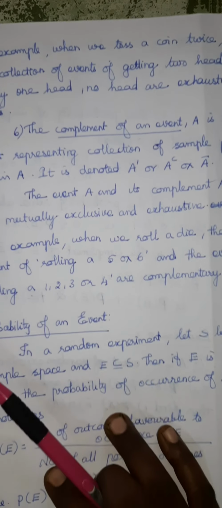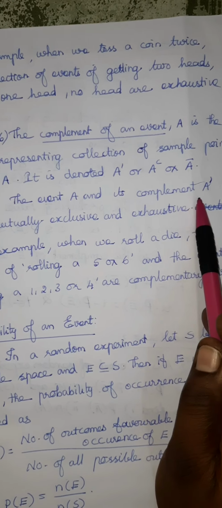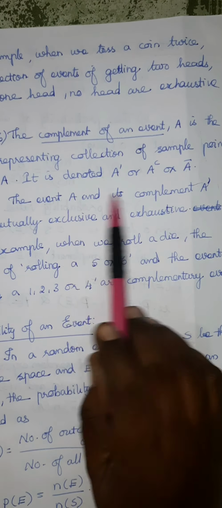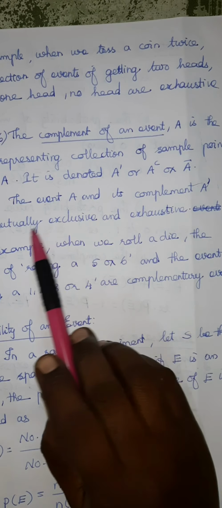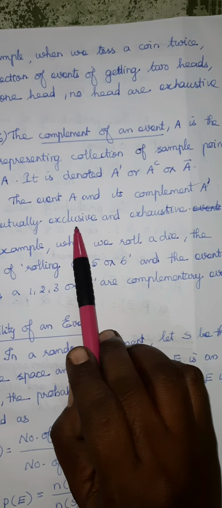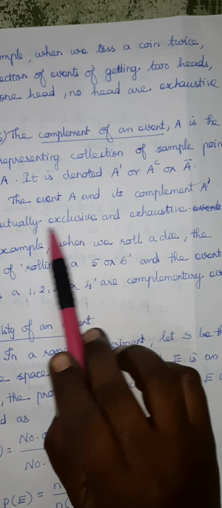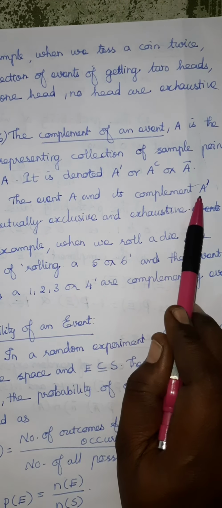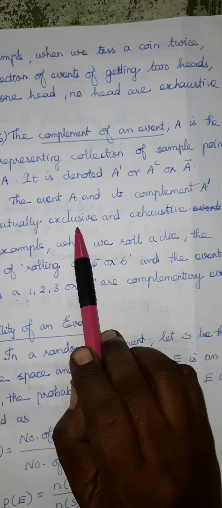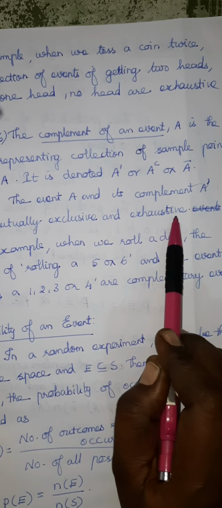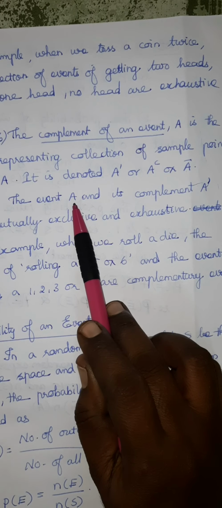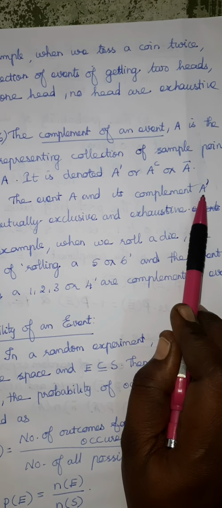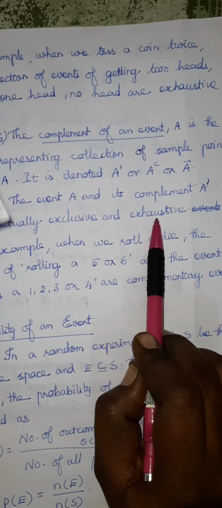Okay, the event A and its complement A dash are mutually exclusive. That also we know, since A and A dash have no common element, those two are mutually exclusive. This word you are learning only now, but you know this idea. They have no common element, so this is mutually exclusive and exhaustive. They have some elements, no? From the sample space, A has some elements and A dash also has some elements. So that is an exhaustive event.